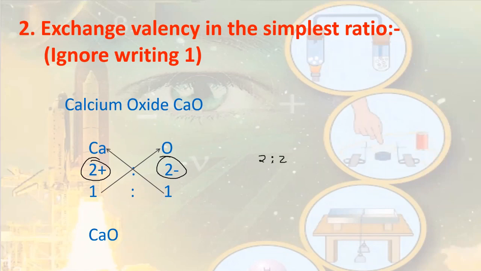So 2:2 is not a simplest ratio. We can reduce it and make it 1:1. And once we get the ratio in the simplest form, we repeat the process of exchanging the valency and ignore writing 1. So calcium oxide has a formula CaO.